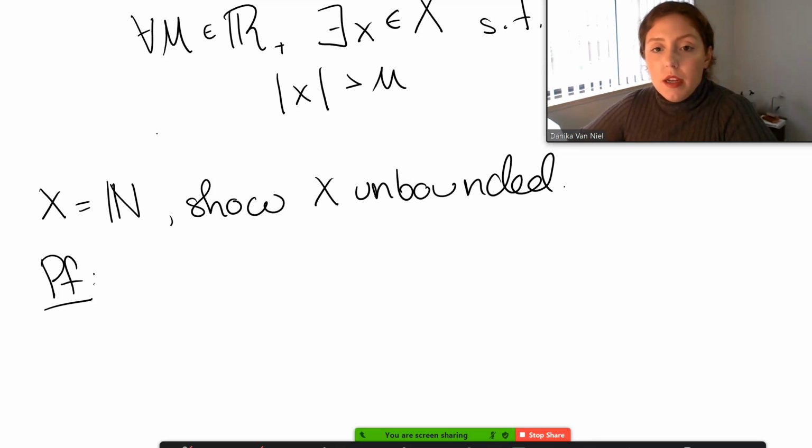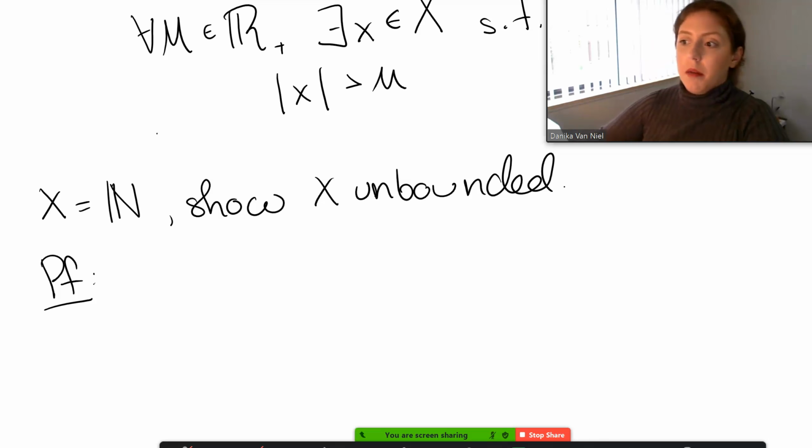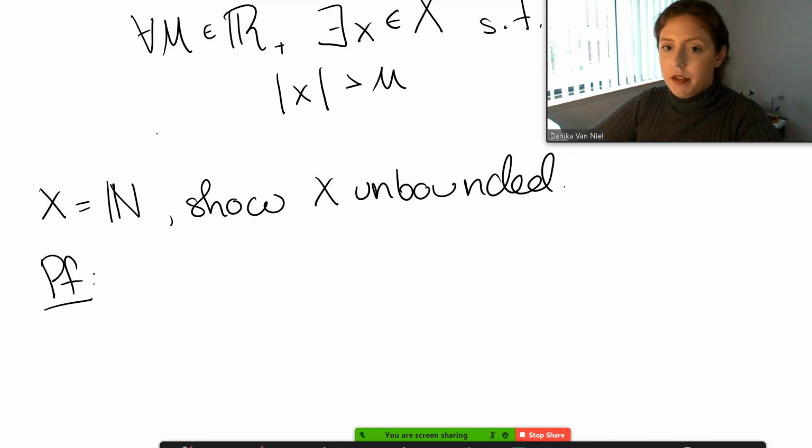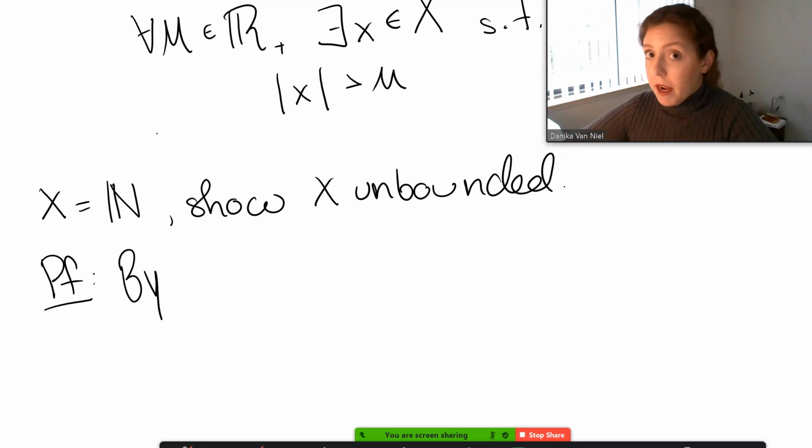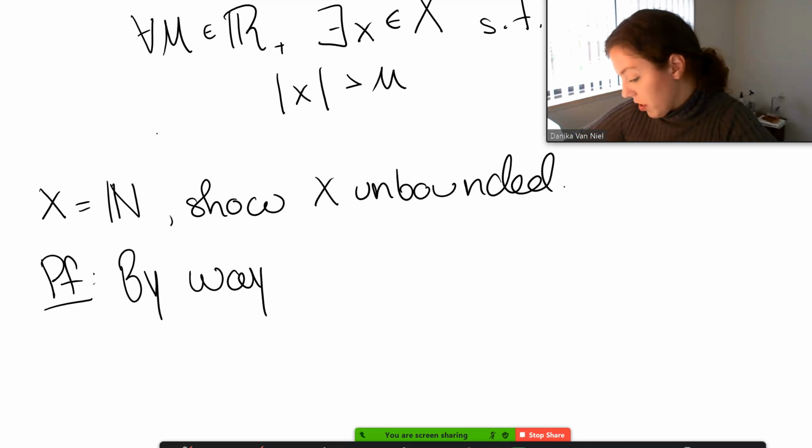This one is sometimes hard to think about, how we could always show this. What often happens is you do it by way of contradiction. So you assume that there is a bound, and then you show, ooh, I can find something bigger than that. And then you show that it's unbounded. But remember, you don't pick a specific bound, you just say a general bound. So by way of contradiction, or you could say proof by contradiction, either one is fine.